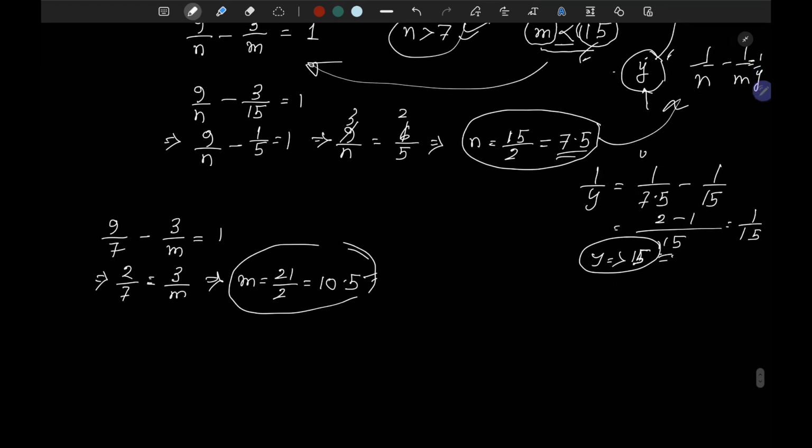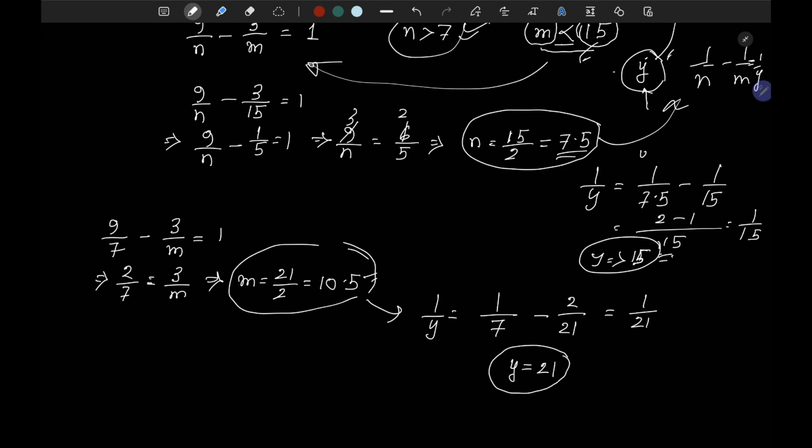So let's find out the value of y from here. My 1 by y is 1 by n, which we have taken as 7, minus my 1 by m, which is nothing but 2 by 21. This will give you 1 by 21. So y is equal to 21. This is also an extreme condition which only happens when n is exactly equal to 7.